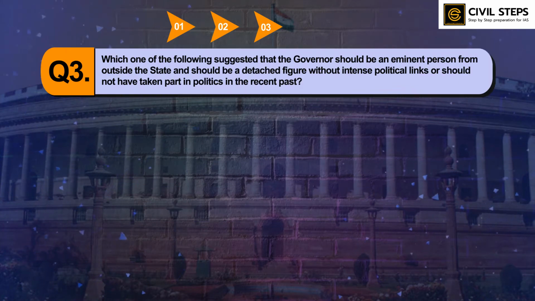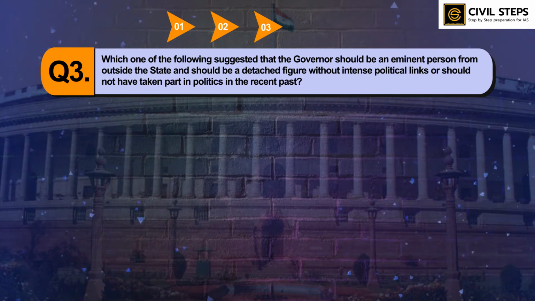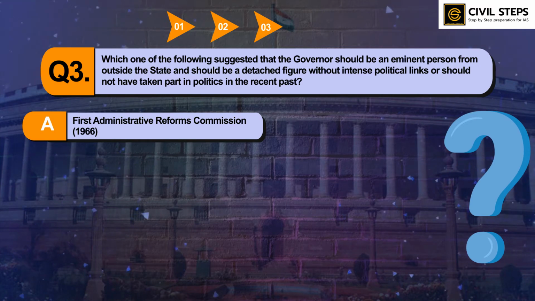Which one of the following suggested that the governor should be an eminent person from outside the state and should be a detached figure without intense political links, or should not have taken part in politics in the recent past? The first option is the First Administrative Reforms Commission 1966.